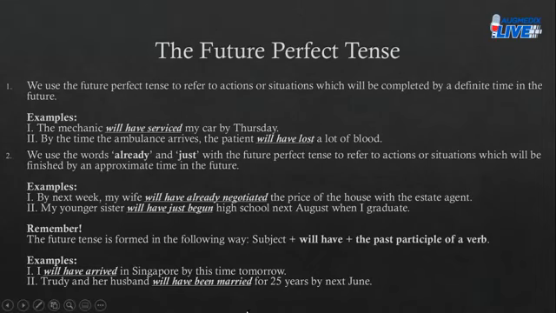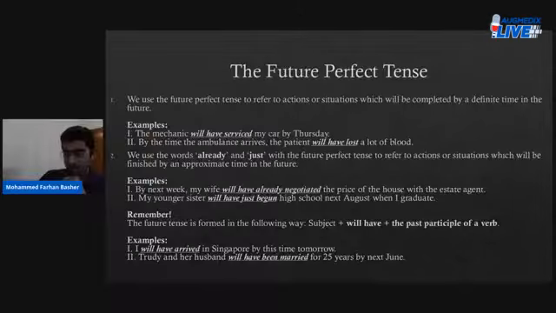Now remember, the future perfect tense is formed in the following way. Subject plus will have plus the past participle of a verb. More examples. I will have arrived in Singapore by this time tomorrow.